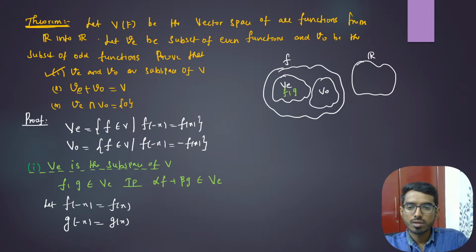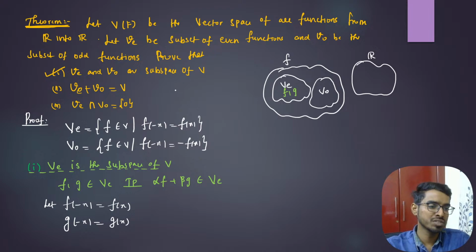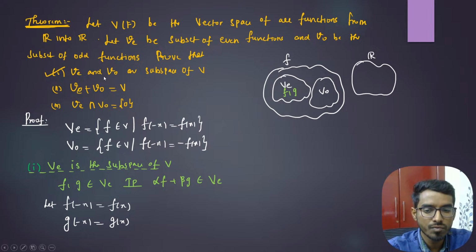Now, there is no function which is both even and odd, other than the zero function. You cannot find a non-zero function which is both even and odd. So the intersection of even functions and odd functions will only have the zero function. That is the third thing we need to prove, right?